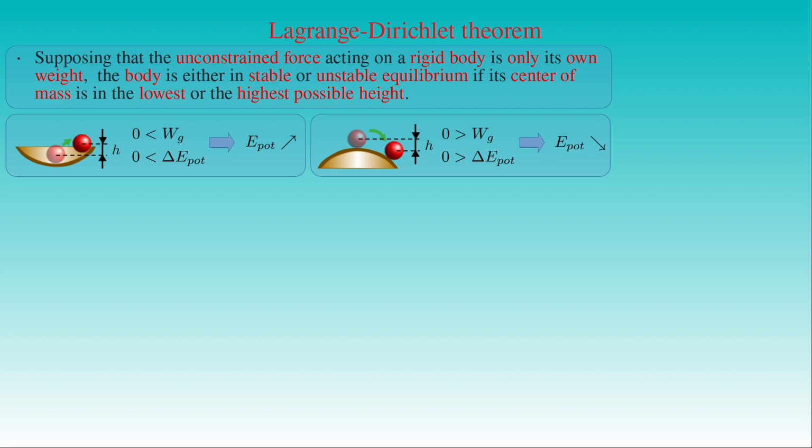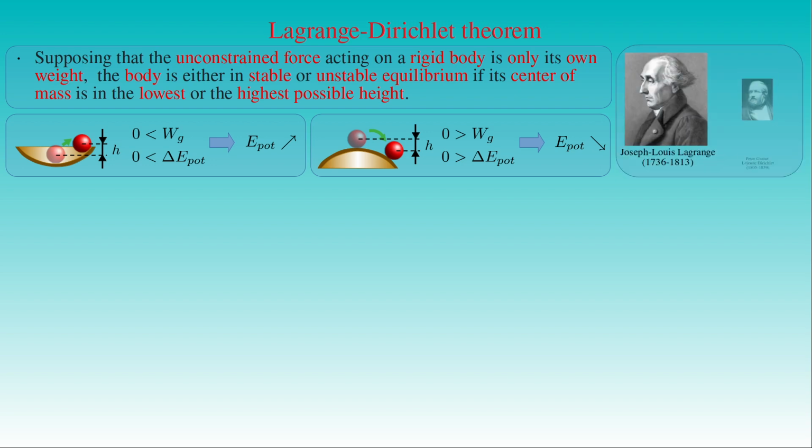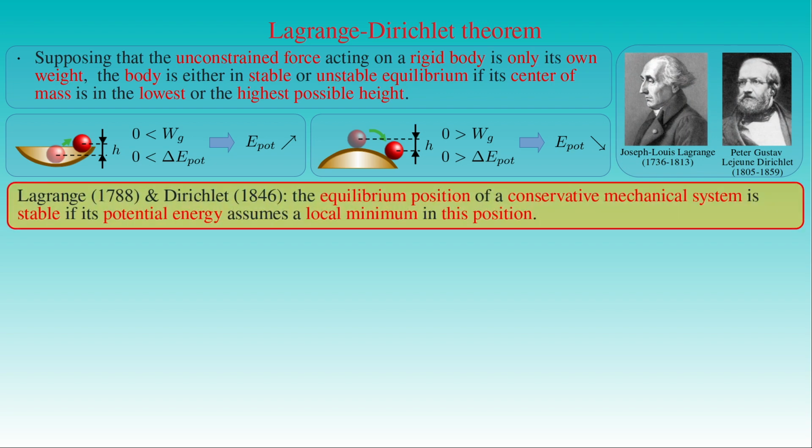In this form, the criterion can be generalized as a theorem which was stated by Lagrange in 1788 and proved by Dirichlet in 1846. The Lagrange-Dirichlet theorem states that the equilibrium position of a conservative mechanical system is stable if its potential energy assumes a local minimum in this position. In fact, the theorem only provides a sufficient but not necessary condition for stable equilibrium of a rigid body, that is, one can construct a conservative mechanical system where the potential energy has no local minimum in stable equilibrium. However, the converse of the theorem also holds for the examples from everyday life discussed here.